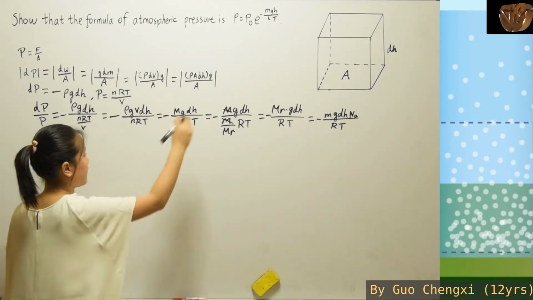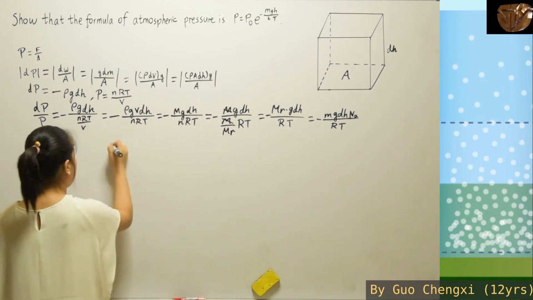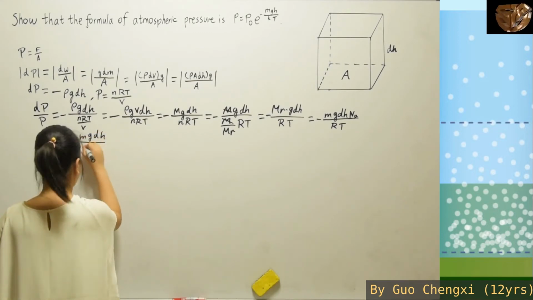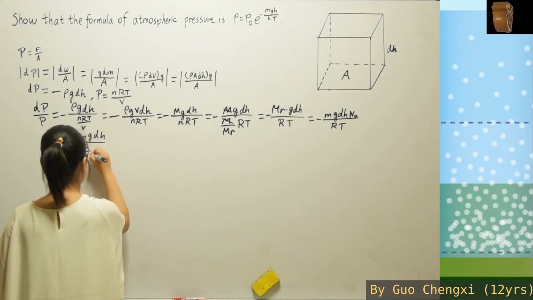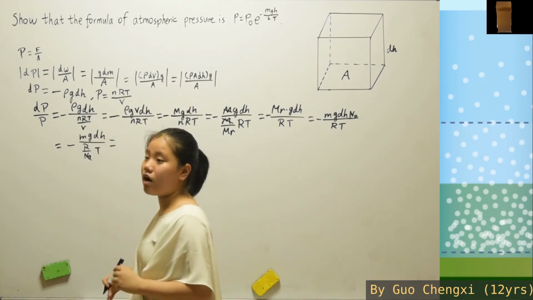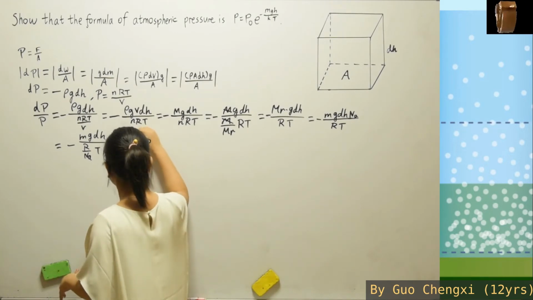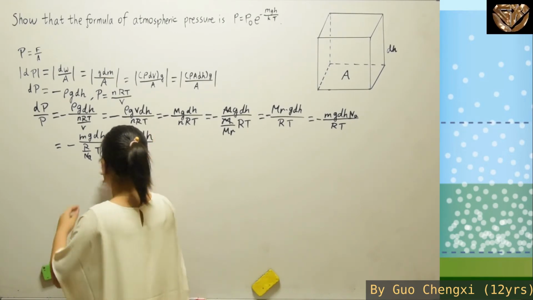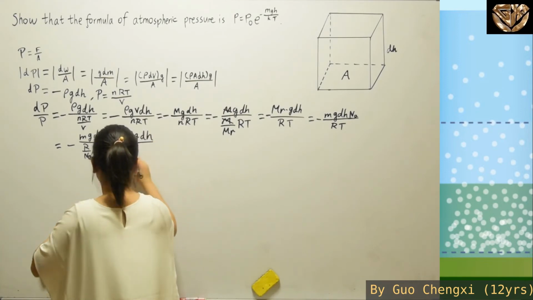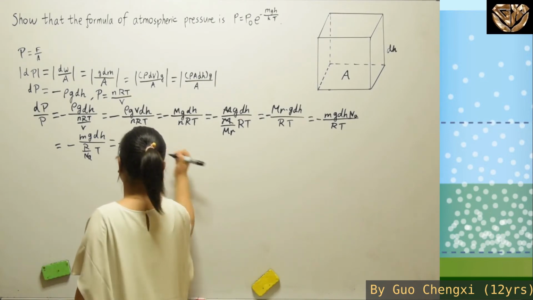While over here for this part, the Na can go to the denominator of the denominator, whereas we'll get R over Na times T. So what is R over Na? The rest will still be the same, mg dh. For this part, R over Na is the Boltzmann constant, kB. And then here you have T.